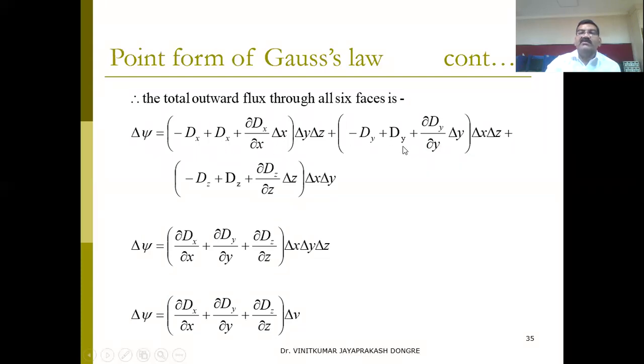So all these three we have taken. Everywhere we can say the volume, that is del x, del y, del z, is common. And here dx plus minus gets 0, dy plus minus gets 0, dz plus minus gets 0. So partial differentiation of dx along the x-axis, partial differentiation of dy along the y-axis, partial differentiation of dz along the z-axis, into volume. So this is nothing but the volume. Okay, so this is the del psi.